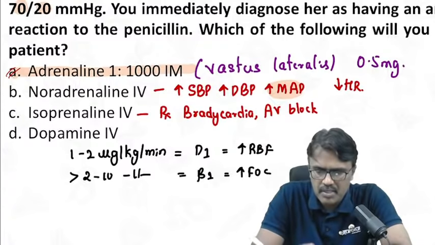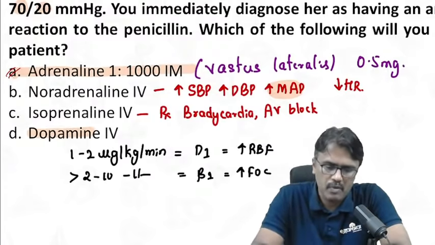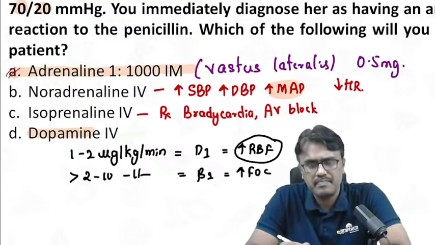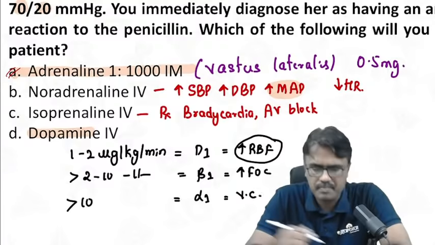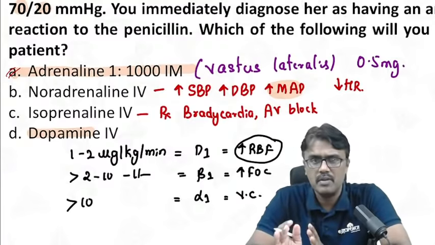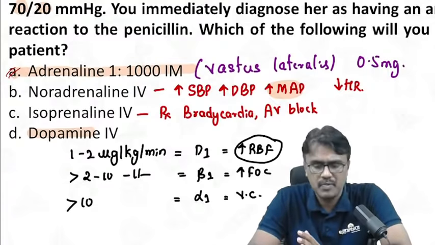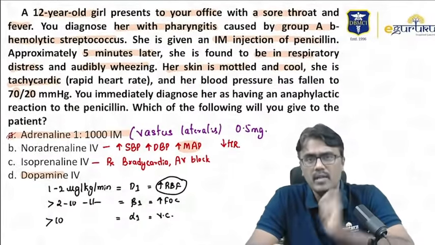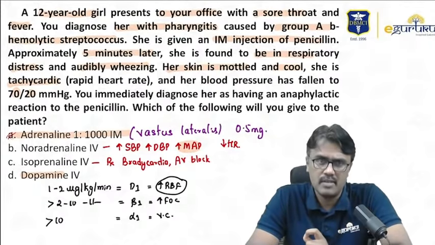So if a patient is having cardiogenic shock with oliguria, then the preferred drug is dopamine. Why? Because it increases renal blood flow and it can correct oliguria. More than 10 acts on alpha 1 and can cause vasoconstriction. So remember, dopamine, a very beautiful drug for the examiner. Adrenaline again, noradrenaline again. They have asked repeatedly the levels, what do they do? Okay, so this is a case of anaphylactic shock, and the drug of choice for anaphylactic shock is adrenaline, 1 in 1000, IM, best is vastus lateralis, 0.5 milligram. Please never forget that. I told you the dilutions.